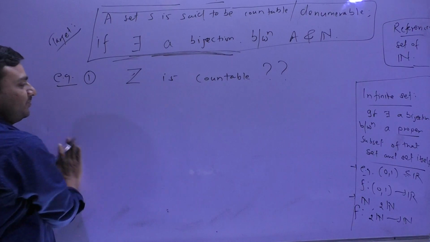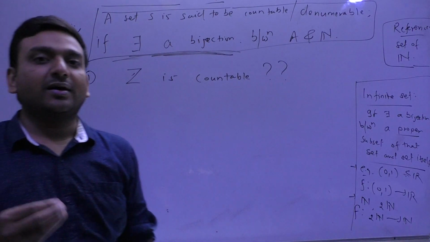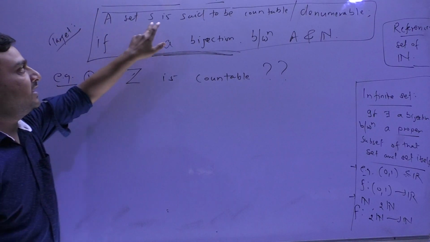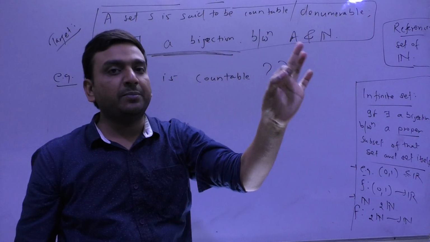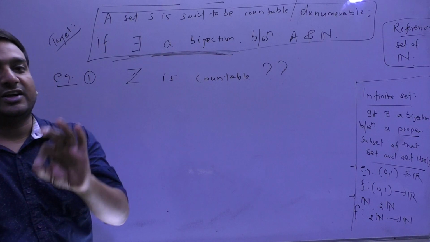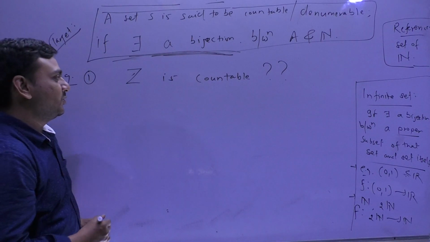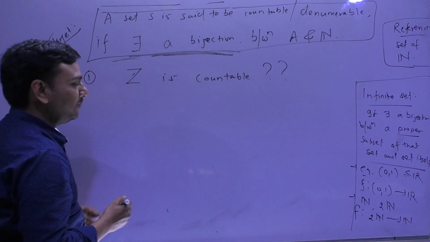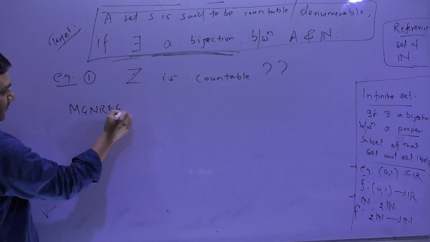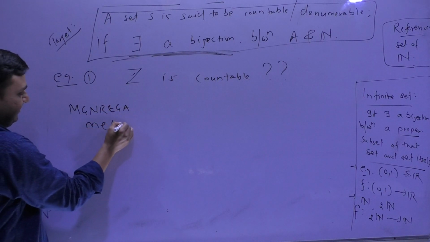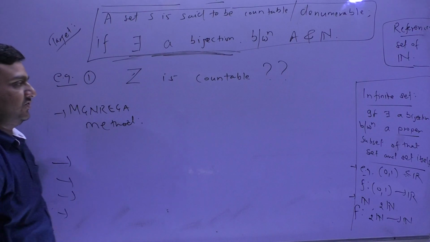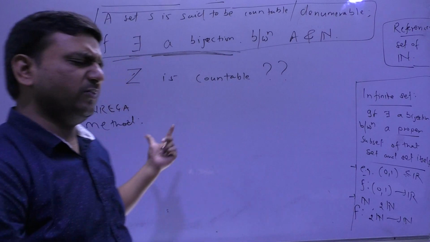Come to this picture. Is Z countable or not? So what is the definition? A set S is said to be countable if there exists a one-one onto map between that set and the set of natural numbers. So first we will do the basic method. There may be n number of ways to get such a bijection. For UPSC, that is more than enough.